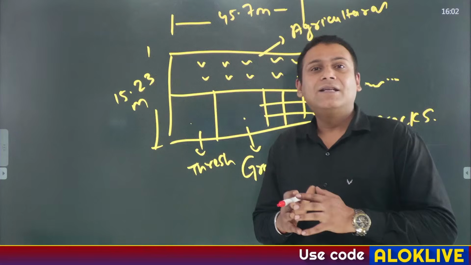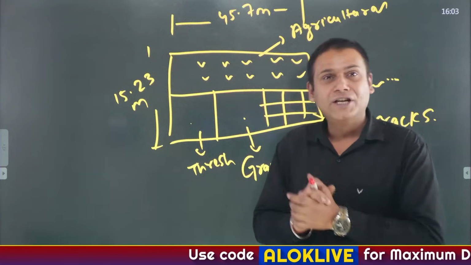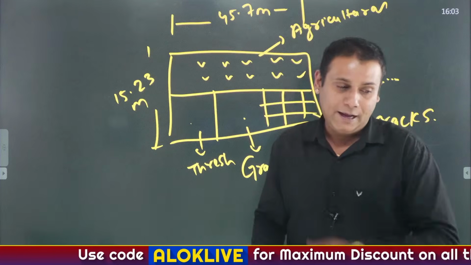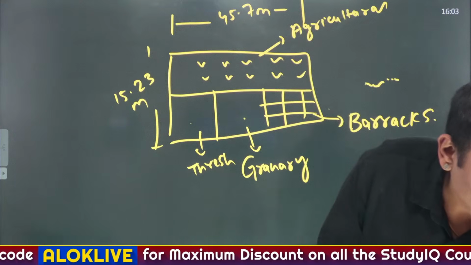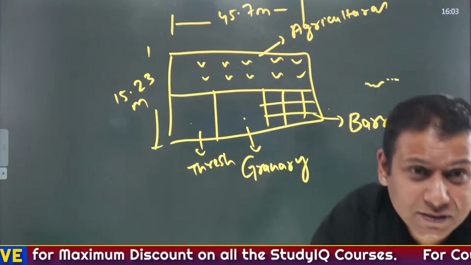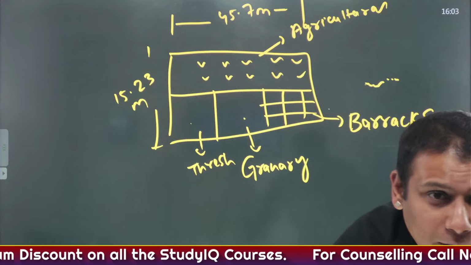Now let's understand the structure of their roads and so on. How was the town planning? Okay. Let's understand the basic features of the town planning at this point.